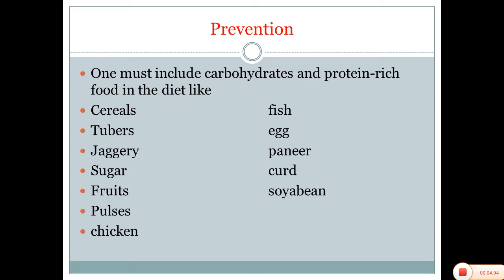Prevention. How to prevent that? One must include carbohydrate and protein rich food in the diet. So which are the foods from where we get proteins and carbohydrates? One is cereals, tubers, jaggery, sugar, fruits, pulses, chicken, fish, egg, paneer, curd, and soybean. These are rich in proteins and carbohydrates.